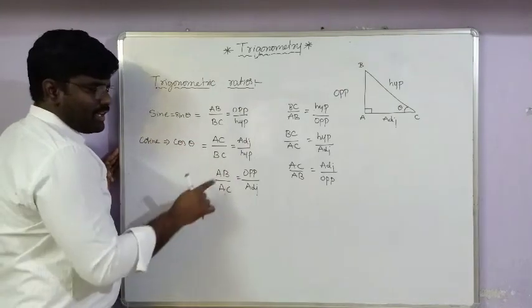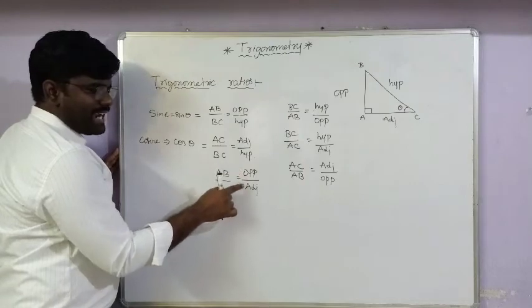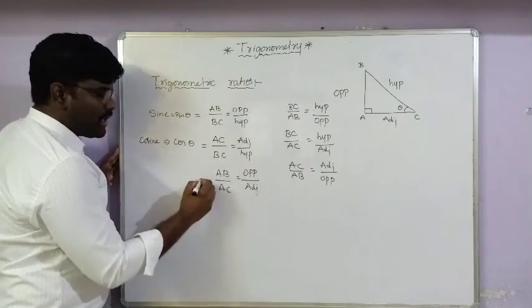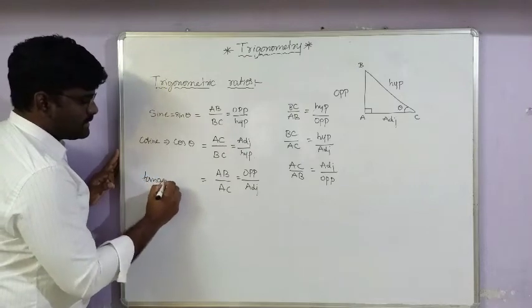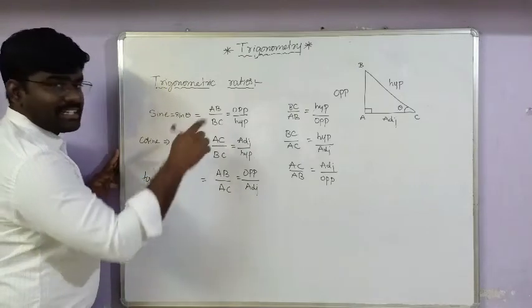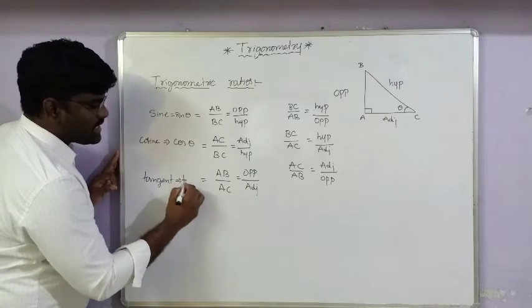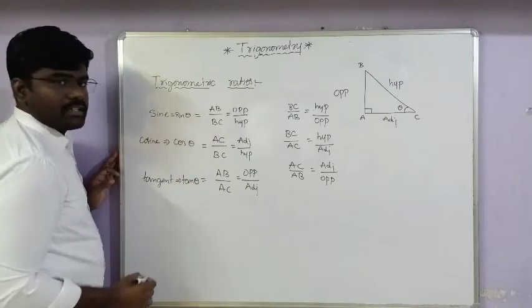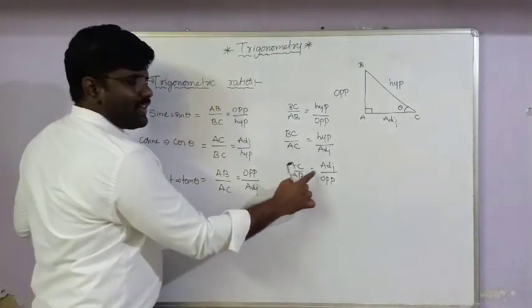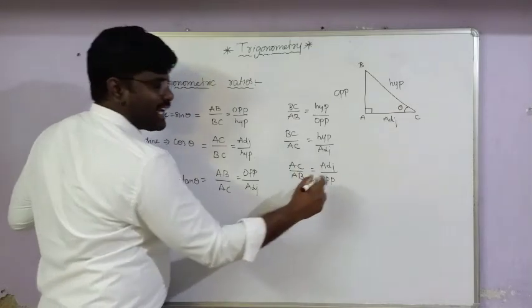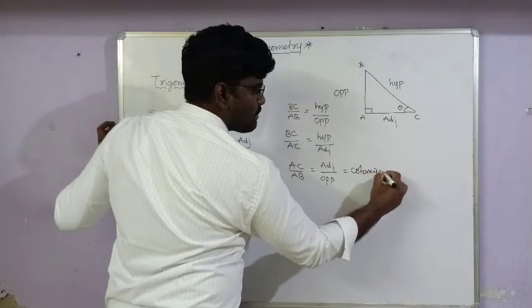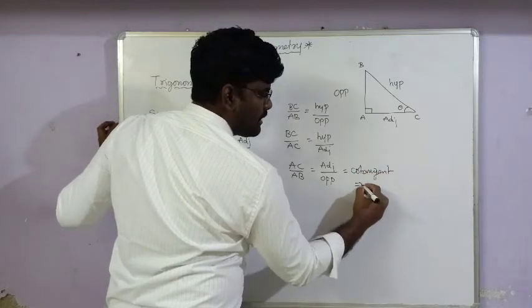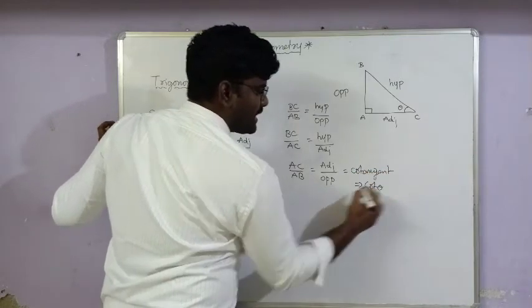In the same way, opposite by adjacent we call tangent. With respect to the theta, we simply denote it as tan theta. In the same way, adjacent by opposite we call cotangent, simply cot theta.